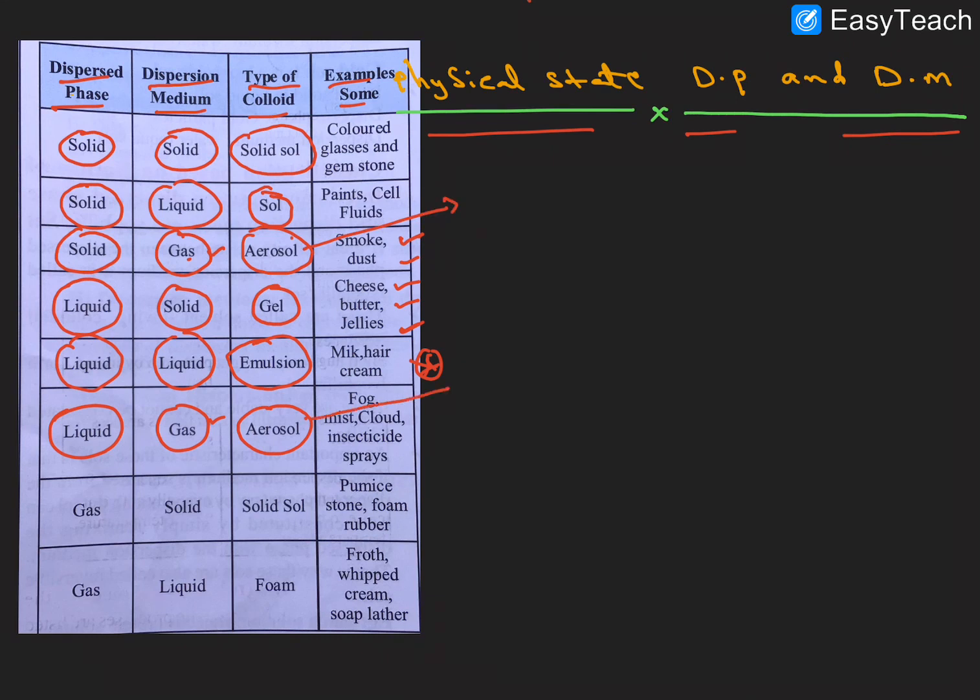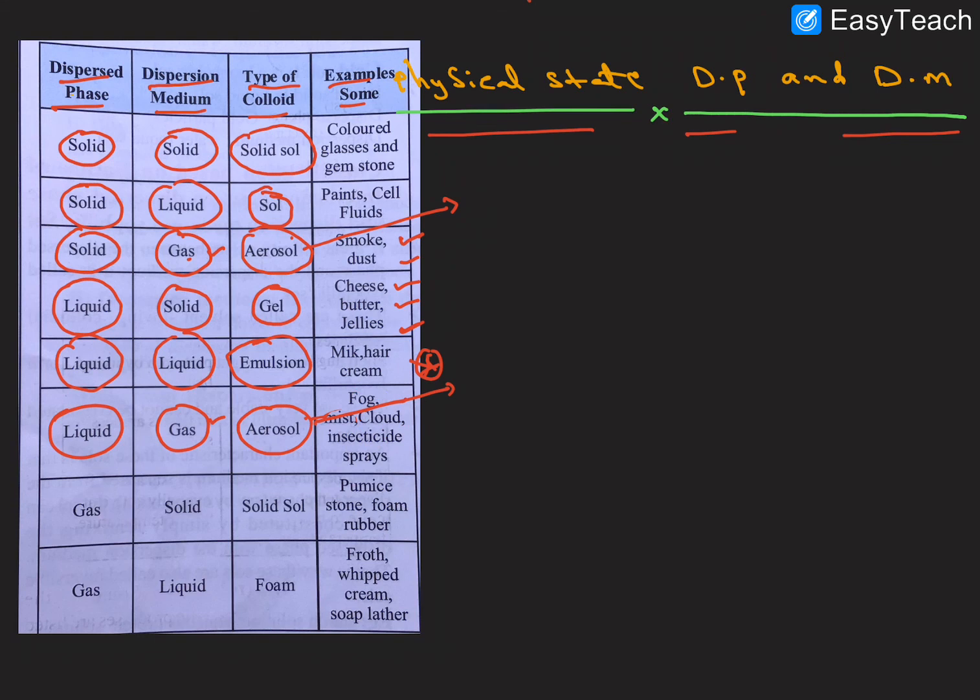Here also the dispersion medium is gas. The examples are fog, mist and clouds, insecticides and sprays. These are examples of liquid in gas, called aerosol colloids. I hope it is clear, right?